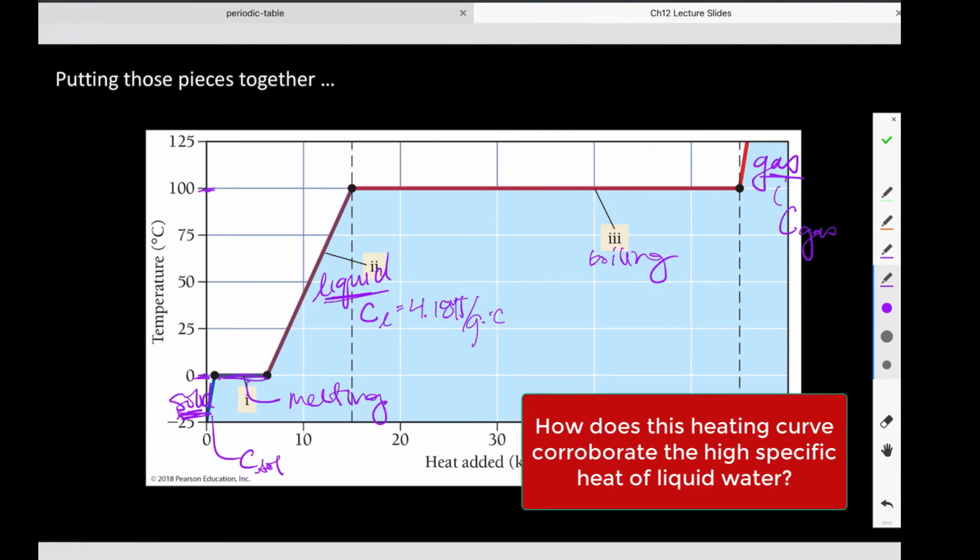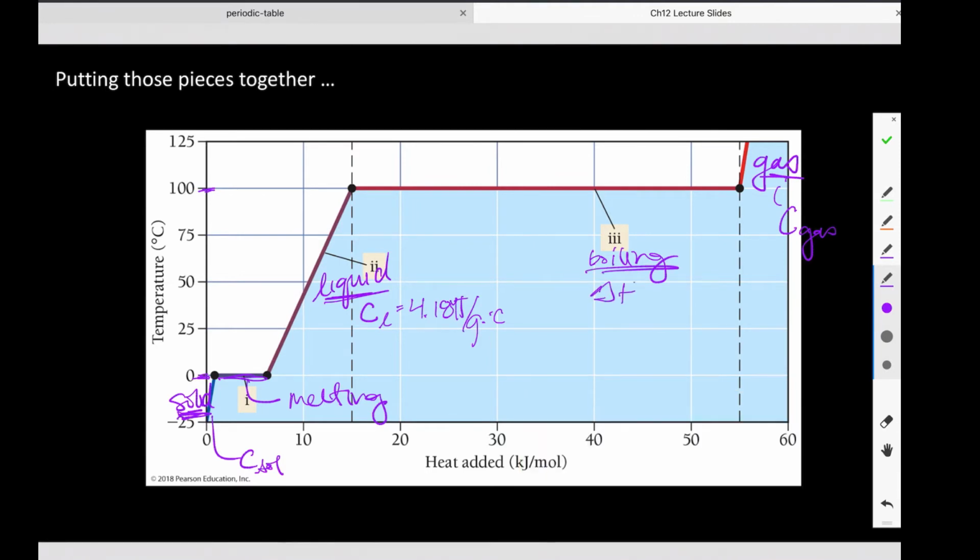Now, for the actual phase changes, for boiling, we have our heat of vaporization. So this is the amount of energy needed to vaporize. Melting has a delta H of fusion, which is the amount of heat necessary to melt something.